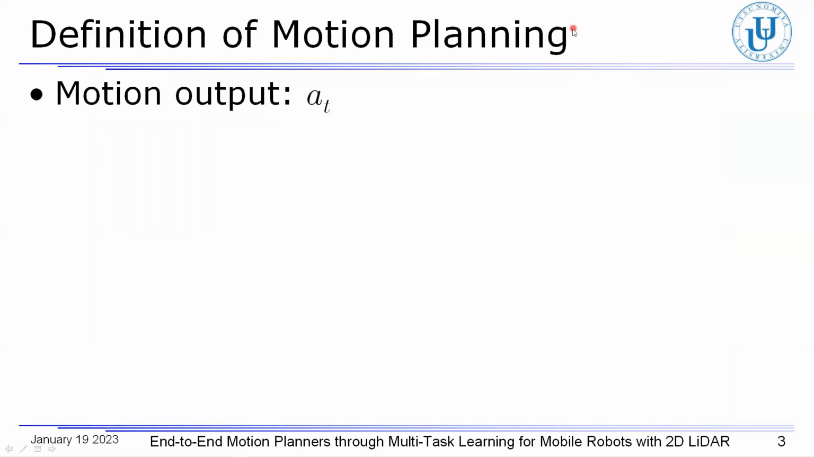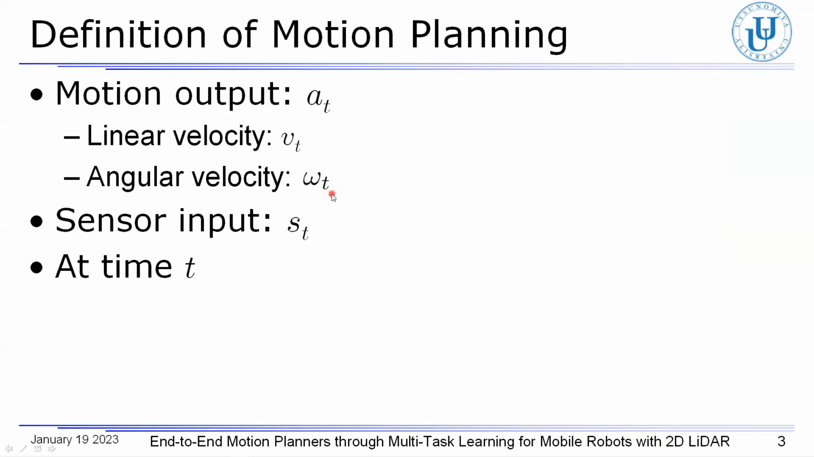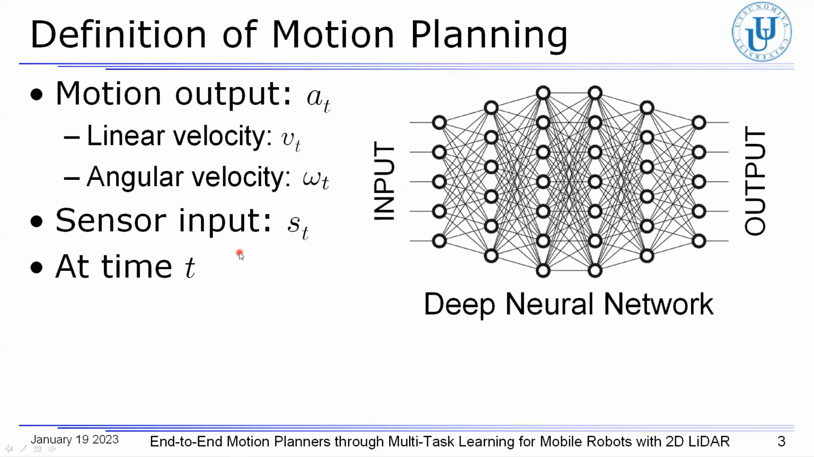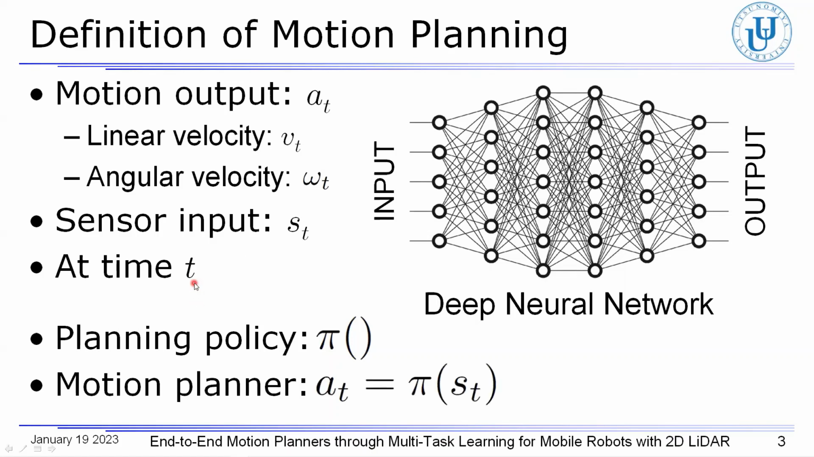Motion planning is to determine a motion output a_t, which is composed of the linear velocity and angular velocity v_t and omega_t, for sensor input at time t. In recent years, motion planners based on deep neural networks have been proposed. These deep neural networks are used to determine a motion output for the sensor input. In other words, a deep neural network plays a role of planning policy. So the motion planning is represented as shown in this equation here.